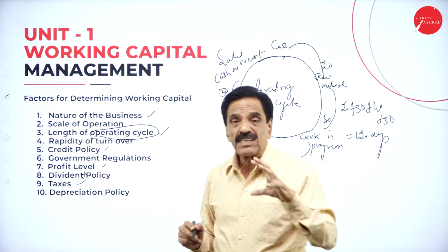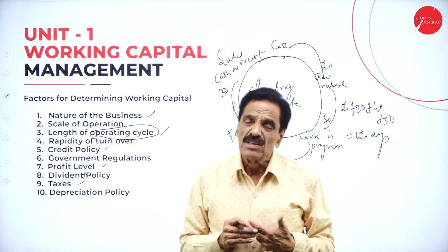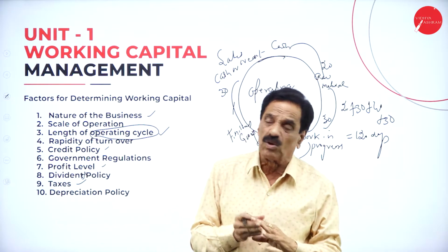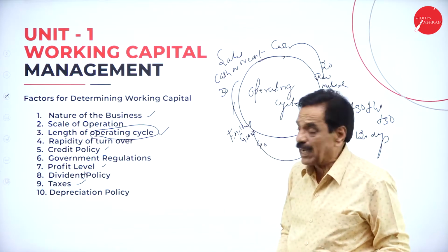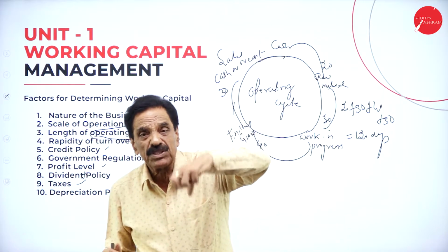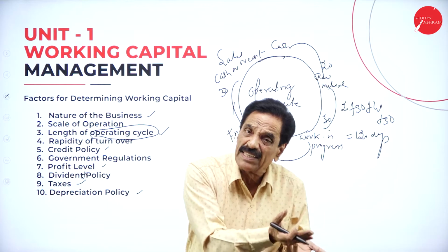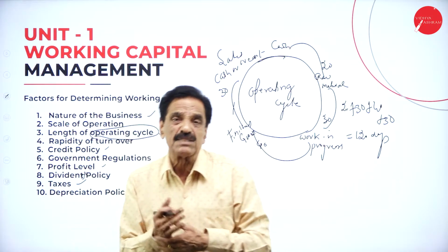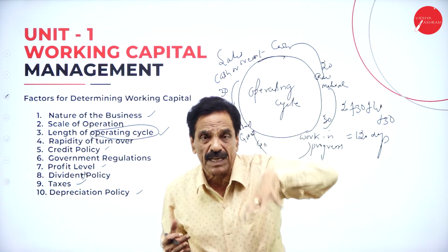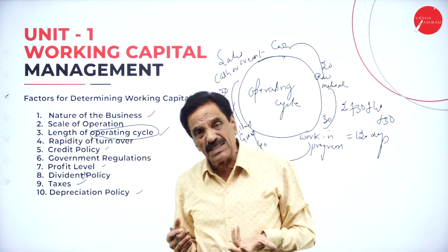Taxes. The taxes also play an important role. If you have to pay more taxes to the government, we have to face so many problems. Taxes also play an important role in determining the working capital. Then depreciation policy. What is a depreciation policy? Every year you have to calculate the depreciation, either on the straight line method or on the diminishing balance method. When we calculate the depreciation, the value of the asset will come down. The production may go down because of the higher depreciation.